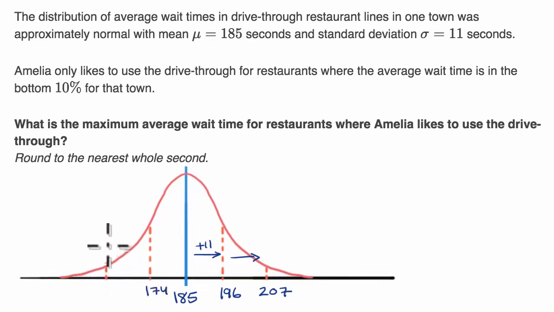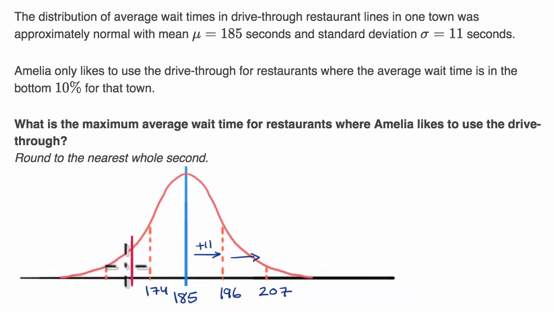And we want to find the maximum average wait time for restaurants where Amelia likes to use the drive-thru. Well, what are those restaurants? That's where the average wait time is in the bottom 10% for that town. So how do we think about it? Well, there's going to be some value. Let me mark it off right over here in this red color. So we're going to have some threshold value right over here where anything that level or lower is going to be in the bottom 10%.